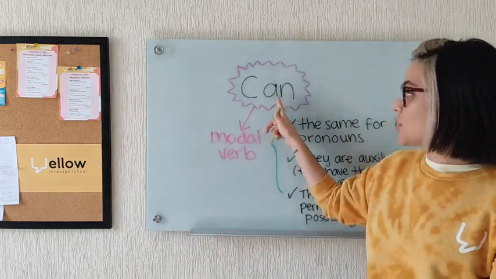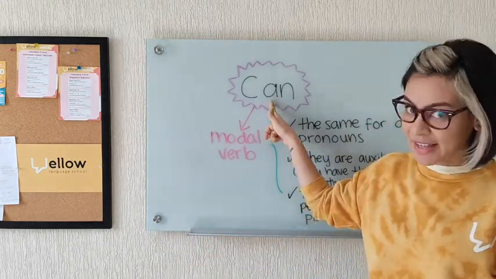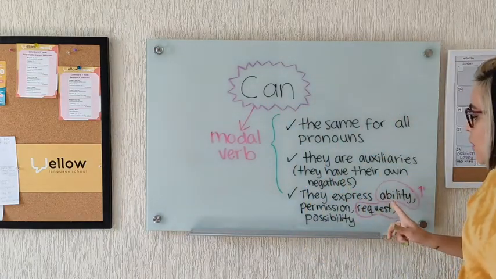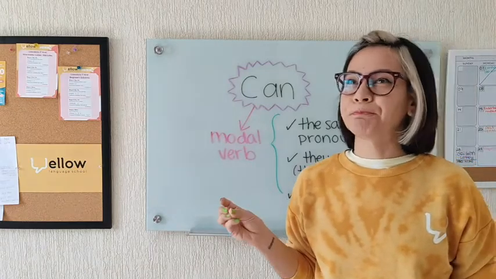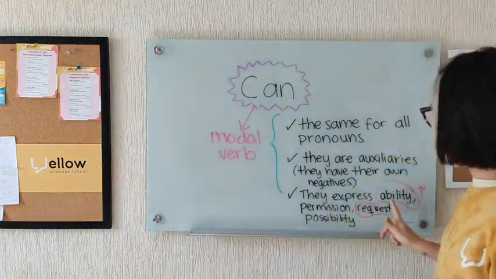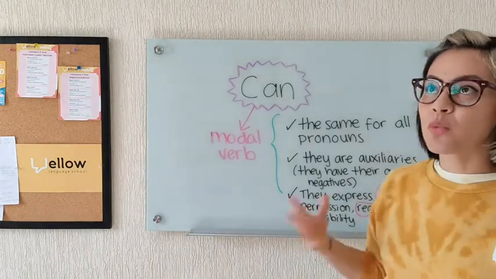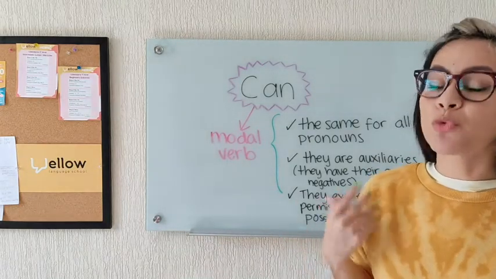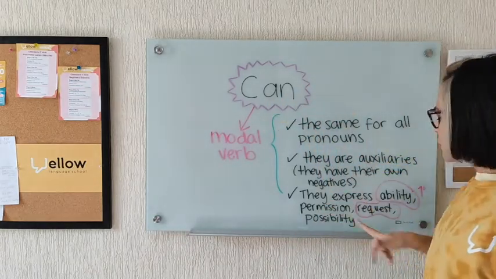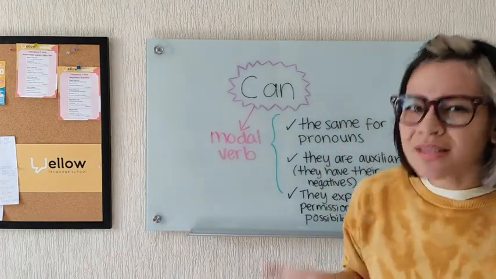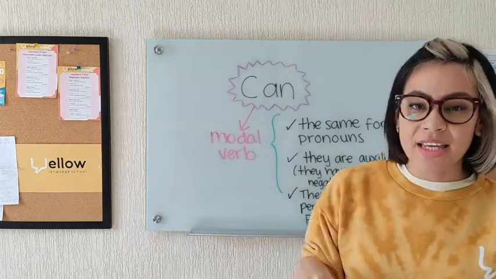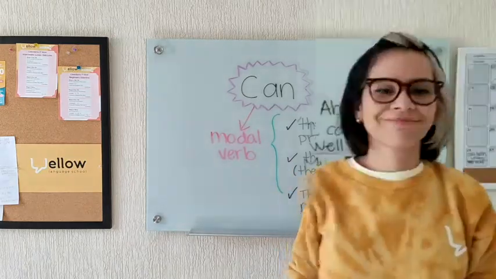In this case, talking about can, the first special thing about can will be ability. It is the one that we use the most, the most frequent when we talk about can, okay? But it could be for requests too. But the one that we're going to check today is for ability.